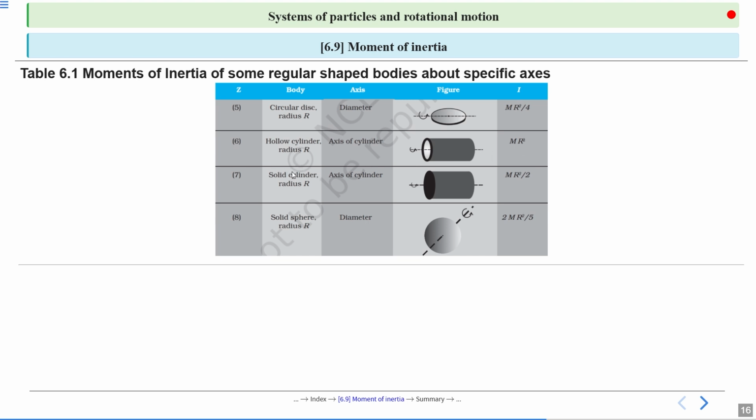Solid cylinder radius r. Axis of rotation is axis of the cylinder. This one. This is the axis of rotation. And moment of inertia is mr square by 2. Okay. Next is solid sphere having radius r and axis is diameter. This one. And moment of inertia 2 mr square by 5. Okay.